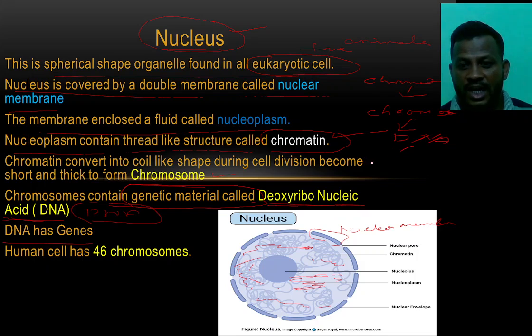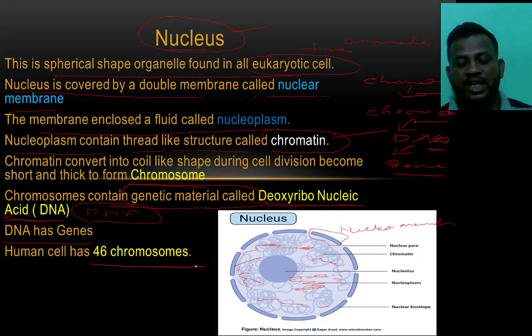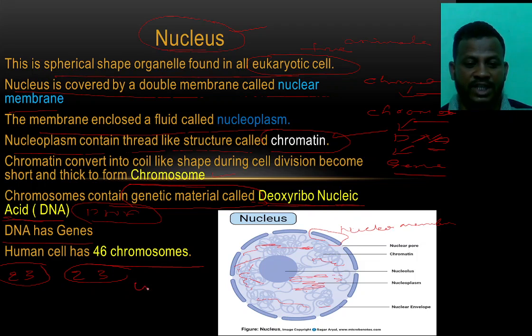After DNA, there are genes, right? This is the flow chart. In reverse, we take genes, DNA, chromosomes, chromatin. In the human cell, there are 46 chromosomes, in two sets. One set contains 23, another set contains 23. Remember, okay? These 23 come from the father, 23 come from the mother. The human cells contain a total of 46 chromosomes, okay?